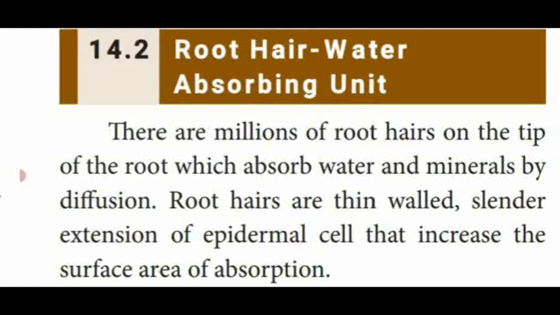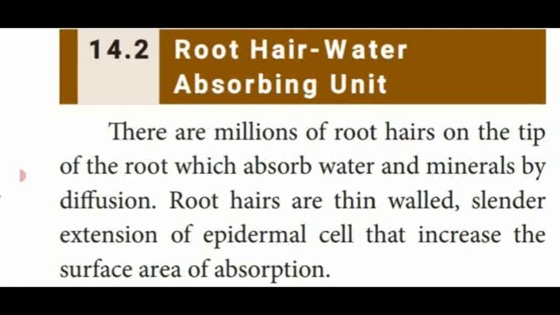They are named root hairs. These root hairs, which are present at the tip of the root, absorb water and mineral salts from the soil by a process called diffusion. Why is it said to be diffusion? The water molecules present in the soil are in higher concentration.